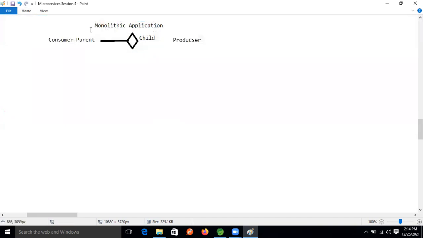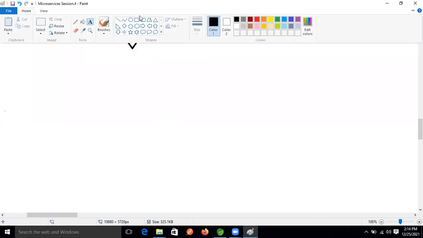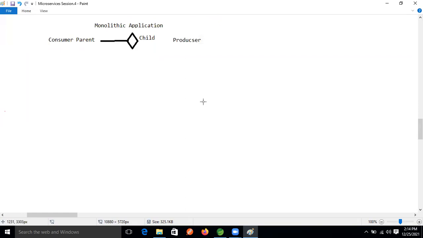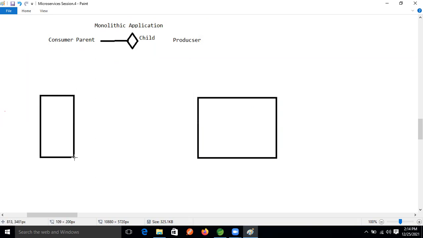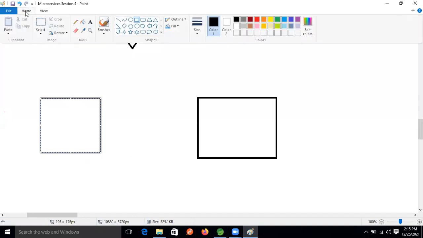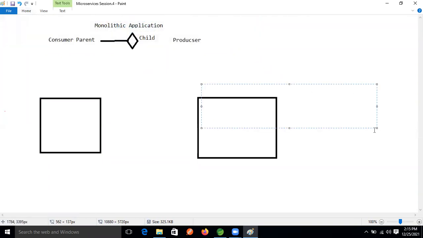Focus on this area. This is our producer application, and this one is our consumer application. Both are application projects. Assume this is the consumer service and this is the producer service.